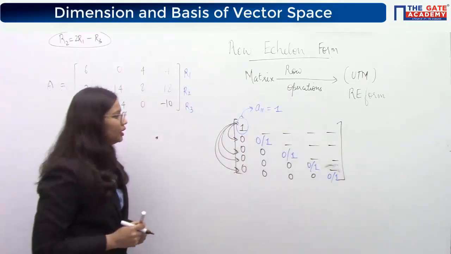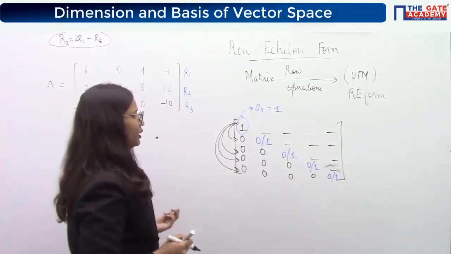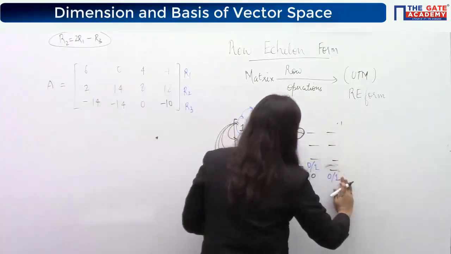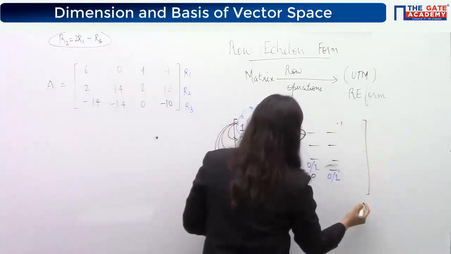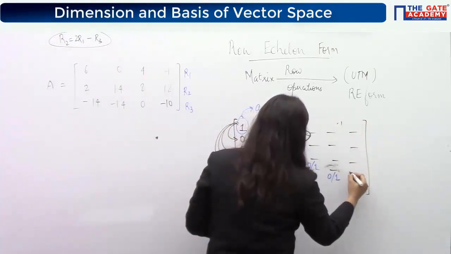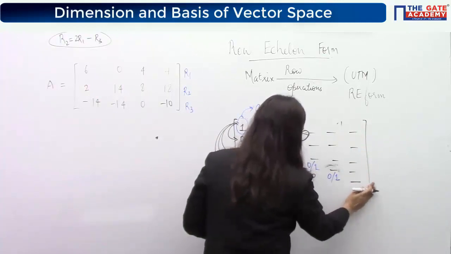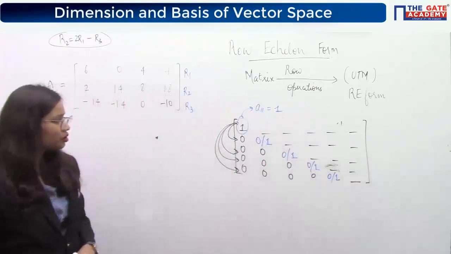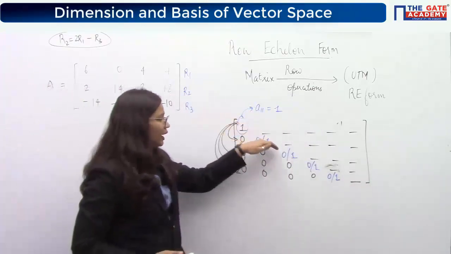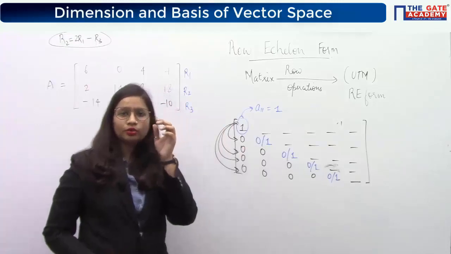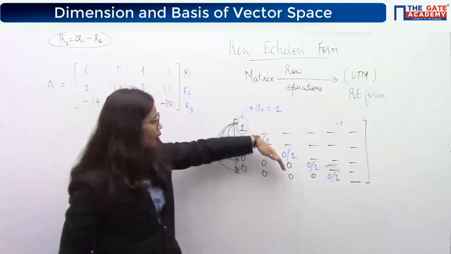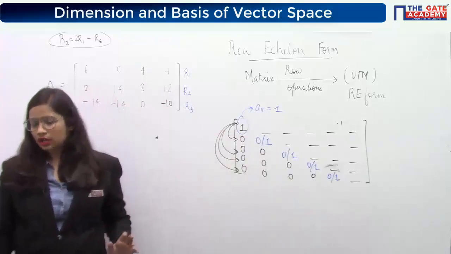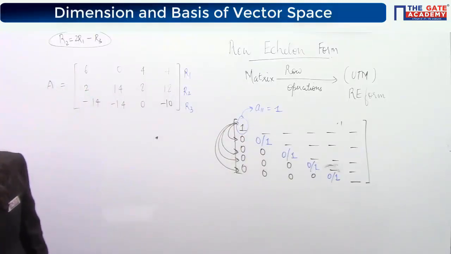It may not be a square matrix like this. If it's not a square matrix, let's say we have one more column here, then what will happen? All the diagonal elements are done and you can have the last element as non-zero. So this is the row echelon form: take the elements like A11, A22, A33, all of them as 0 or 1, and below all those elements convert them into zeros. That is known as row echelon form.